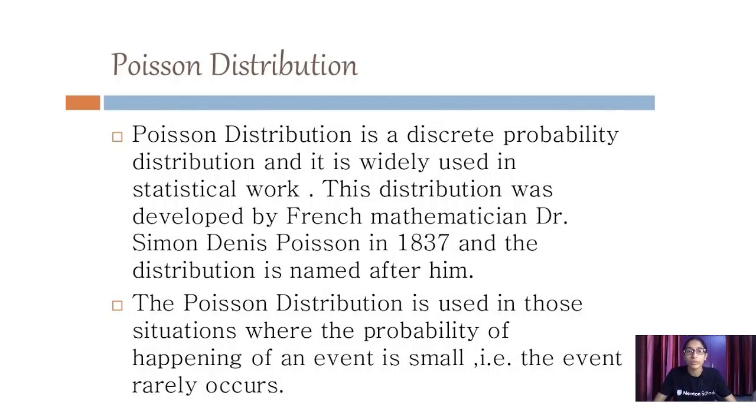Now, how was the Poisson distribution created? It was developed by the French mathematician Dr. Simon Denis Poisson in 1837, and after his name the distribution was called Poisson distribution. The Poisson distribution is only used in situations where the probability is small, that means very few chances of occurring, a rare occurrence.